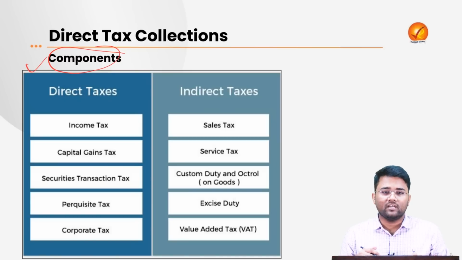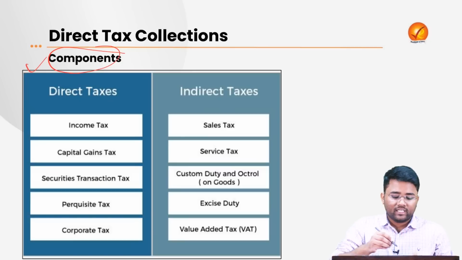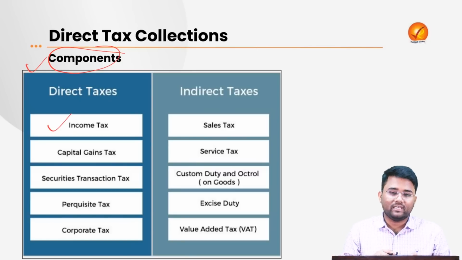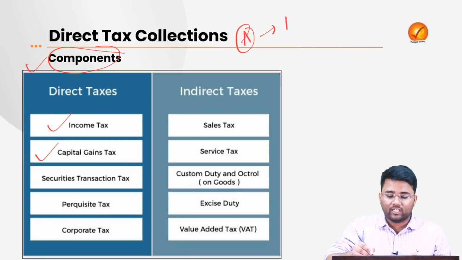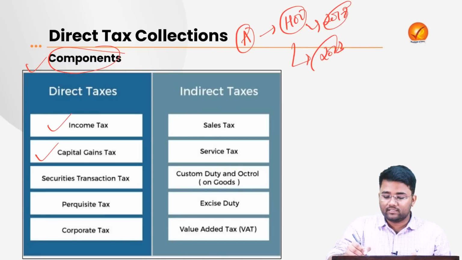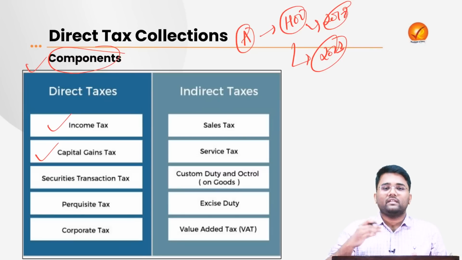For example, if you are eating food in a restaurant, GST is levied there. Whenever you are paying GST, you are not directly paying it to the government or the authority that is imposing that tax. There are various components in direct tax. For example, income tax is levied on the income of a person, then the capital gains tax, which is imposed on the capital gains that have happened. For example, if person A bought a house in 2018 and now after 5 years is selling that house, he will get some extra money. That is the capital gains that has happened, so the government may impose some tax on that also.